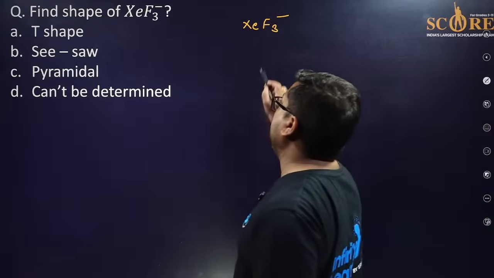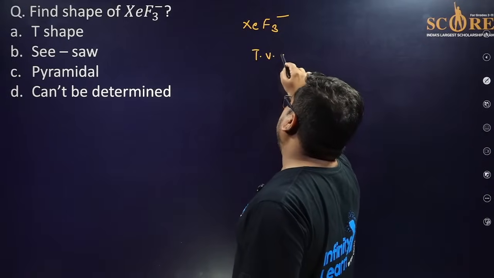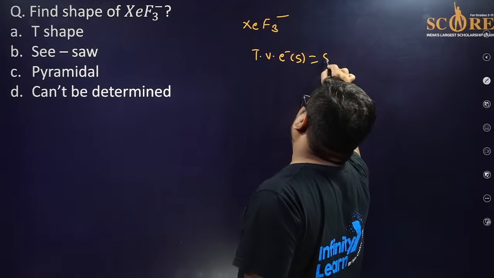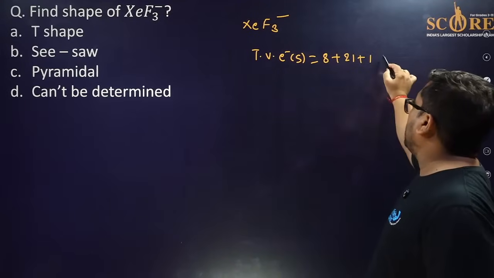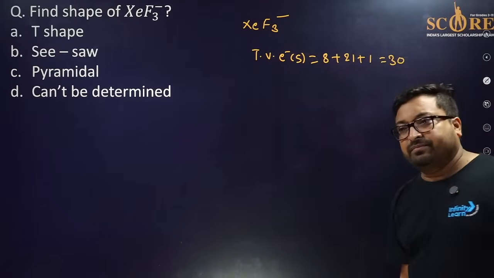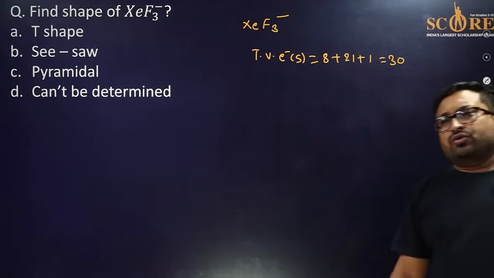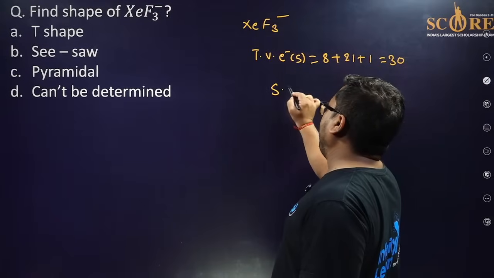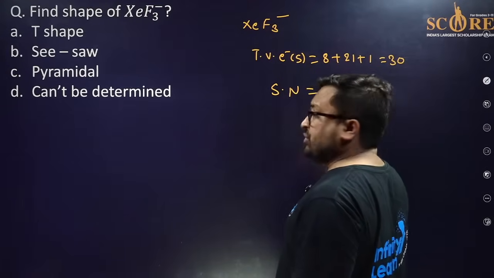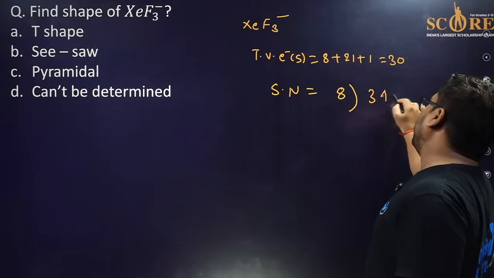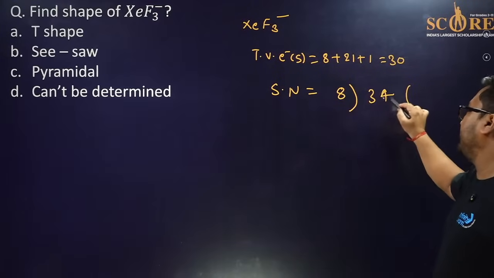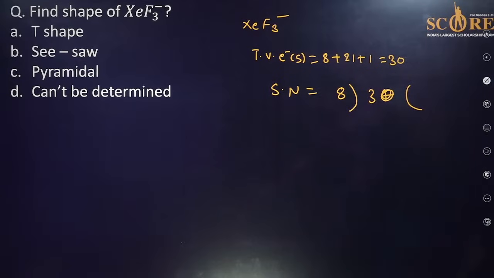Okay, so to save our time, total valence electrons are 8 plus 21 plus 1. So total valence electrons is 30. All okay? So we have a shortcut method to find the steric number. So steric number is equal to 8 divided by 30. Okay?